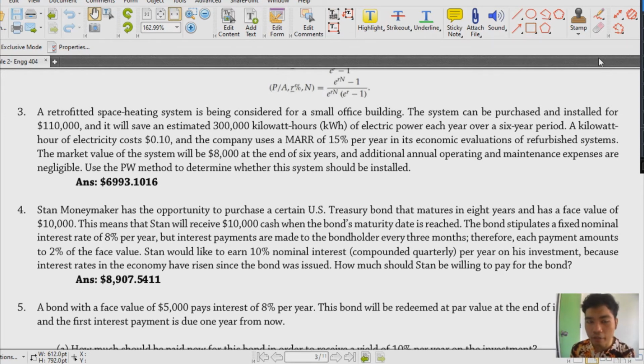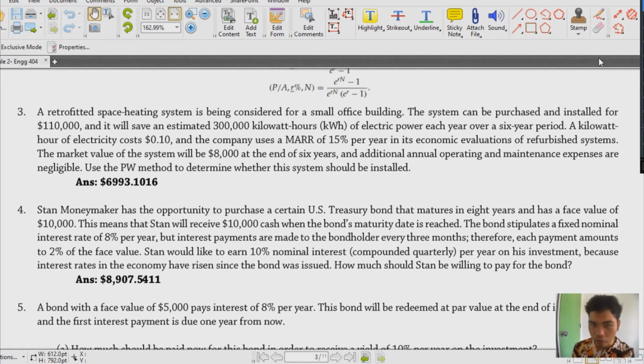A kilowatt-hour of electricity costs $0.1. And the company uses a MARR of 15% per year in its economic evaluations of refurbished systems. The market value of the system will be 8,000 at the end of 6 years, and additional annual operating and maintenance expenses are negligible. Use the PW method to determine whether the system should be installed.